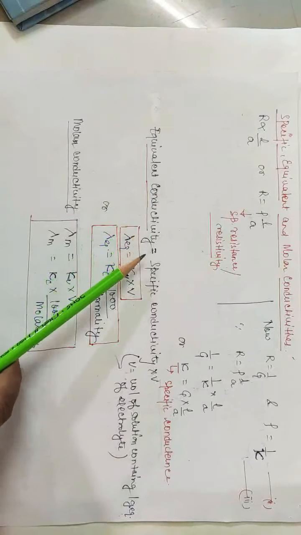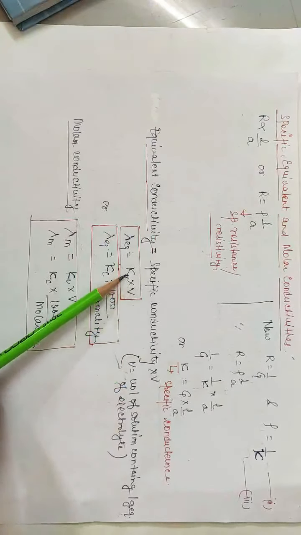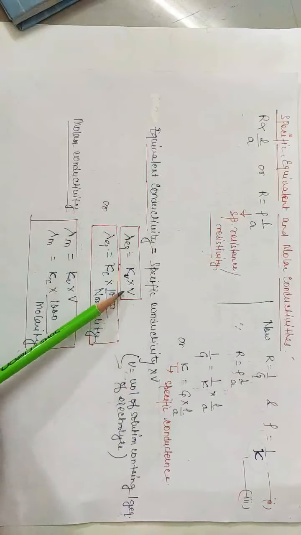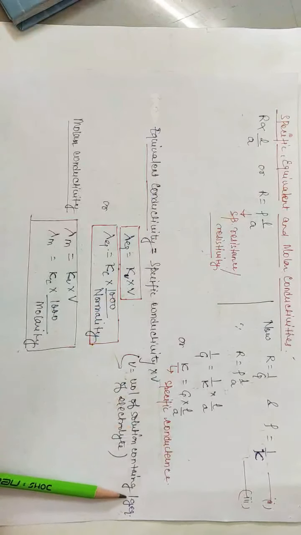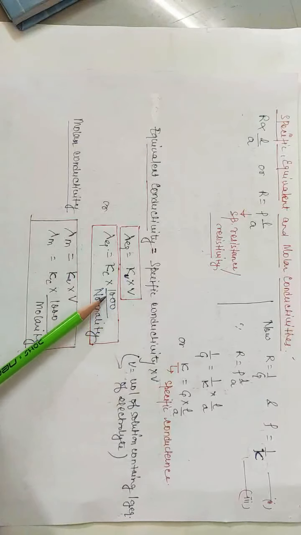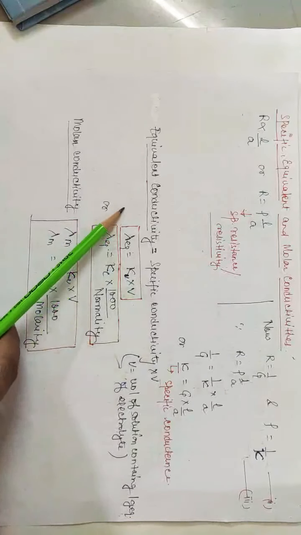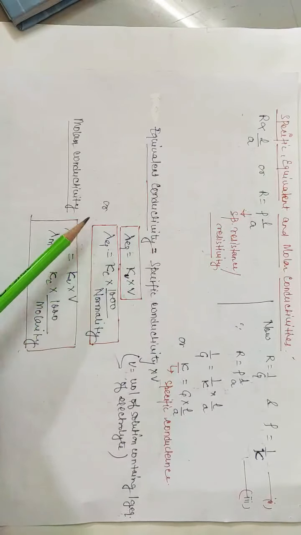Equivalent conductivity is equal to specific conductivity into V. Specific conductivity is kappa and V is the volume. Since we are taking 1 gram equivalent weight of electrolyte, V can be replaced by 1000 upon normality. So this is the equation for equivalent conductivity.